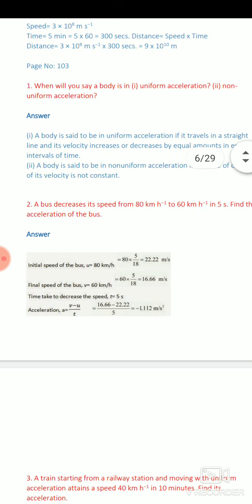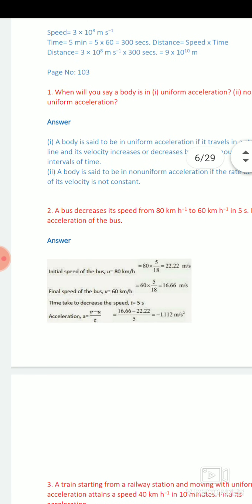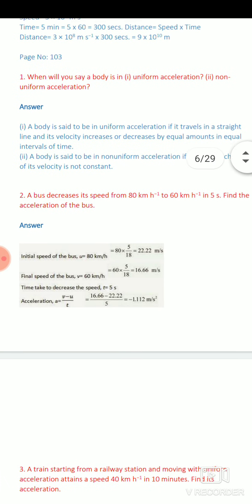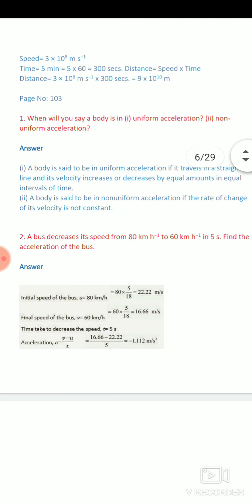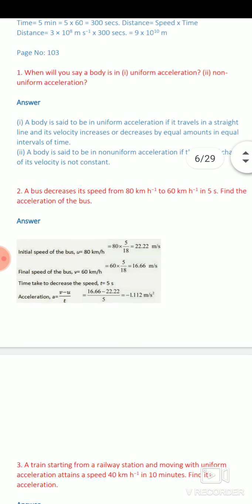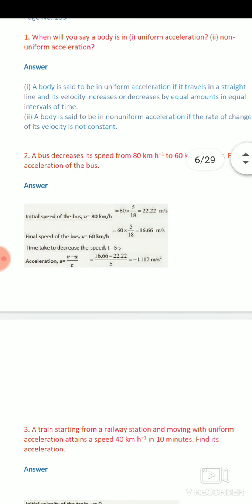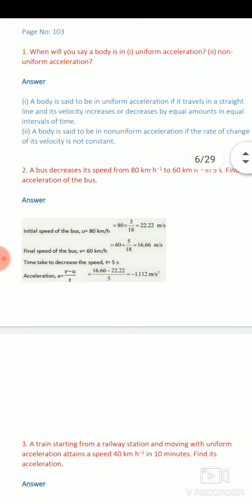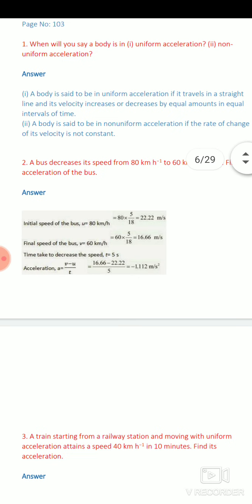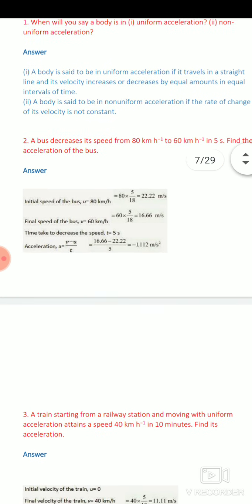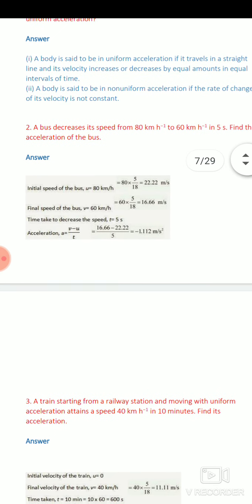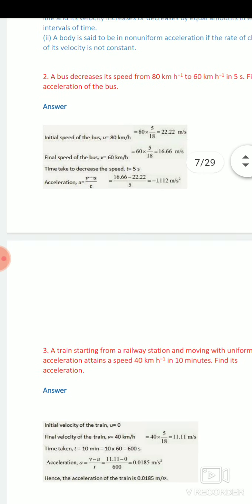Dear student, next question is: when will you say a body is in uniform acceleration or in non-uniform acceleration? We have already discussed this in the chapter. Uniform acceleration means whenever any object increases its velocity in equal amounts in equal intervals of time. A body is said to be in uniform acceleration if it travels in a straight line and its velocity increases or decreases by equal amounts in equal intervals of time. And in the case of non-uniform acceleration, the speed changes by equal amounts but the time taken is different.